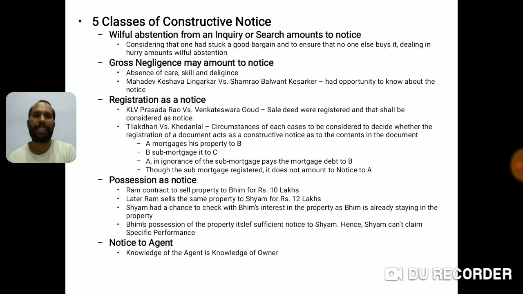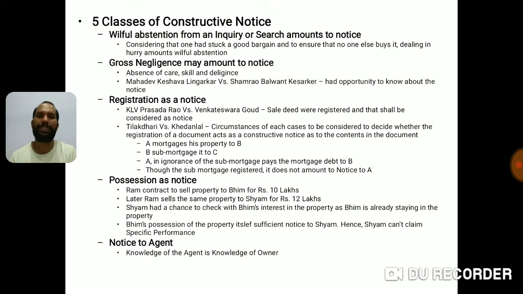Now, he could have definitely asked Beam why he is staying here, and to what extent his interest is there in the home. But he doesn't do anything like that. He just goes to Ram and buys the property for 12 lakhs. Now, Beam's possession of the property is itself sufficient notice to Sham. Hence, Sham can't claim specific performance.